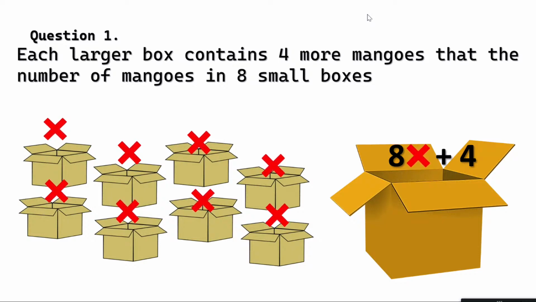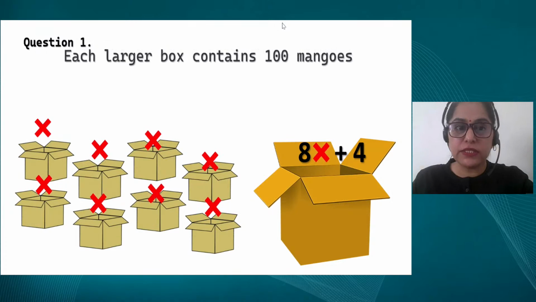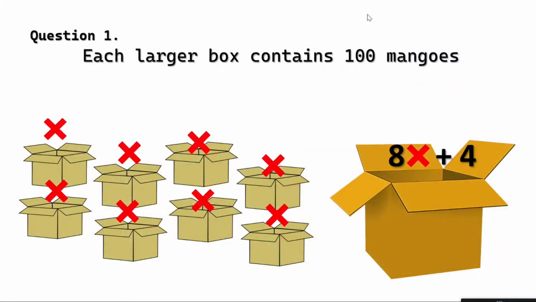So how many are there in 8 small boxes? 8x. 4 more than that. That means 8x plus 4. अब चलते हैं आगे. The question is now saying each larger box contains some number of mangoes.